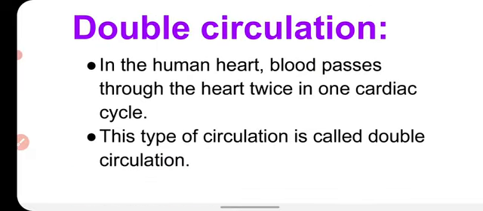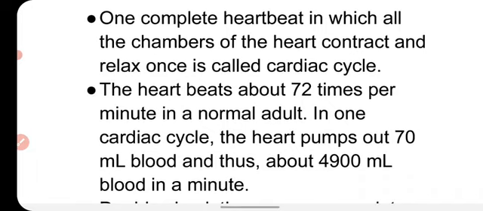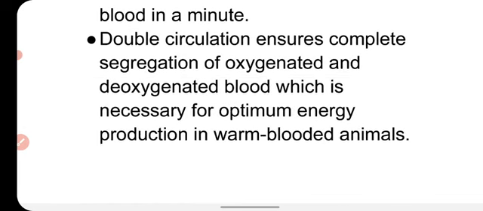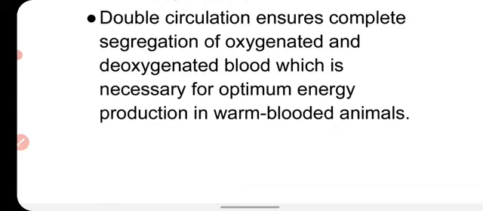Now we will talk about the double circulation. In the human heart, blood passes through the heart twice in one cardiac cycle. This type of circulation is called double circulation. One complete heartbeat in which all the chambers of the heart contract and relax once is called the cardiac cycle. The heart beats about 72 times per minute in a normal adult. In one cardiac cycle, the heart pumps out 70 ml blood, and thus about 4,900 ml blood in a minute. Double circulation ensures complete segregation of oxygenated and deoxygenated blood, which is necessary for optimum energy production in warm-blooded animals.